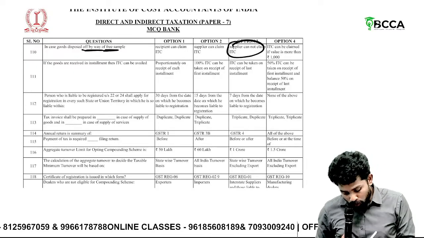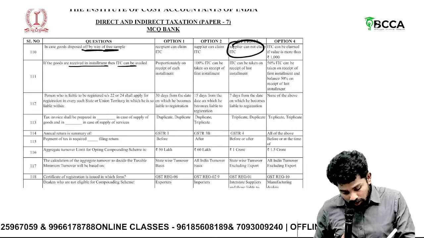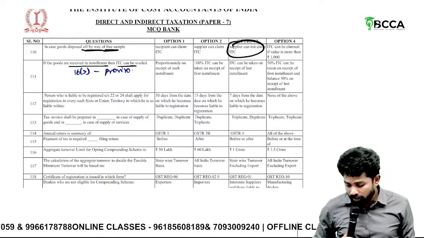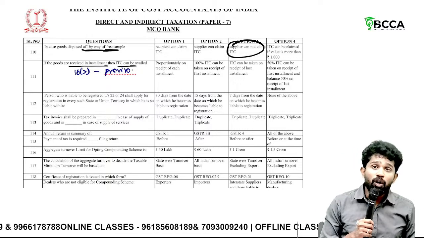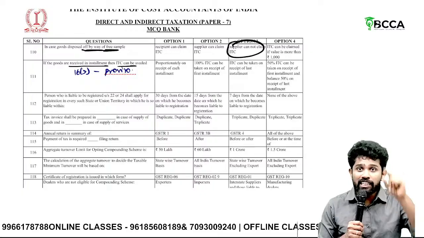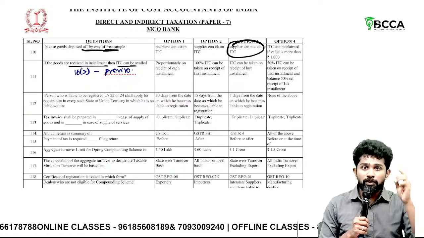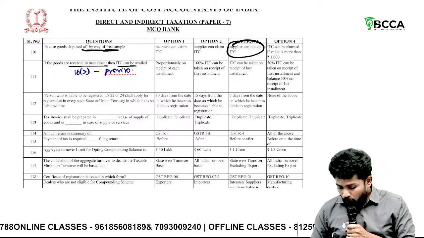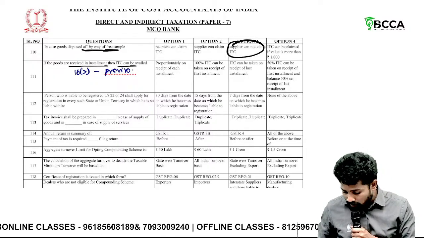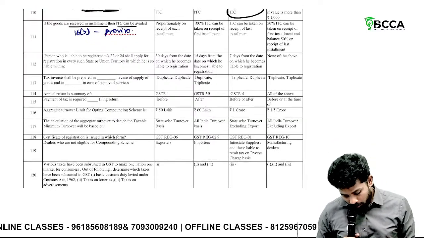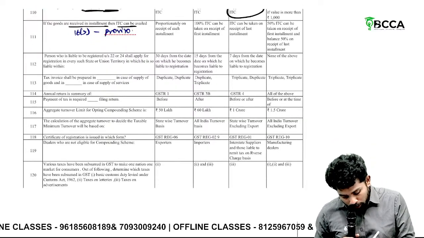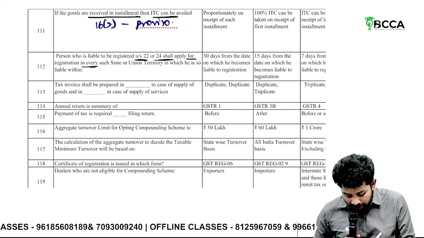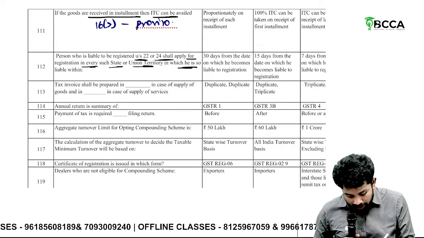Then, if goods are received in lots, 16 subsection 2 proviso. What does it say, sir? When goods are received in lots, batches or installments, then ITC can be availed only on receipt of last lot or last installment. Then, a person who is liable to be registered under 22 or 24 shall apply for registration in every state or union territory in which he is liable.